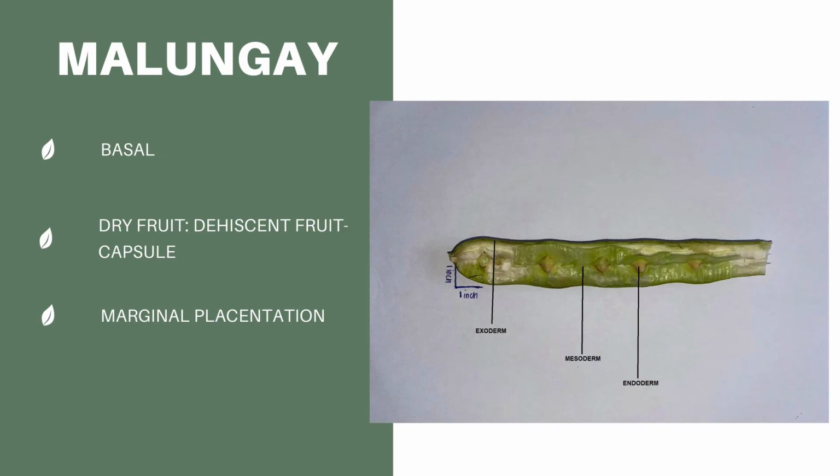Another type is the capsule. It is derived from two or more carpels splitting in one of four different ways: septicidal as in banaba, loculicidal as in jute, porocidal as in tobacco, and transverse as in gulaciman or kamantige. One example is the malunggay, also known as Moringa oleifera. It is a basal dry fruit with a marginal placentation.